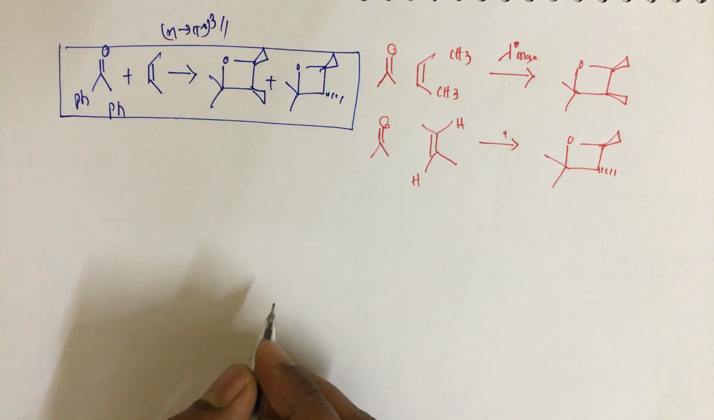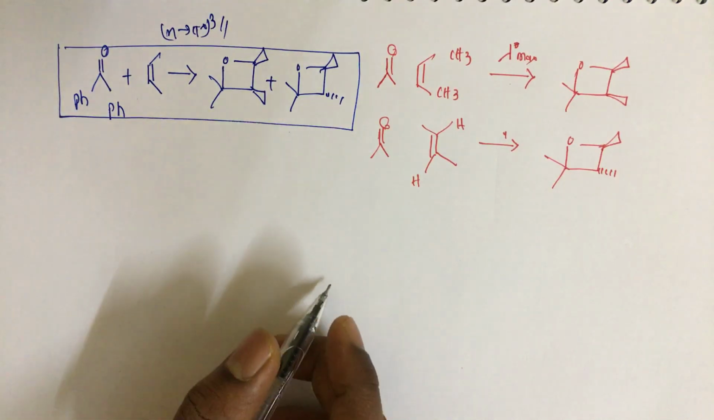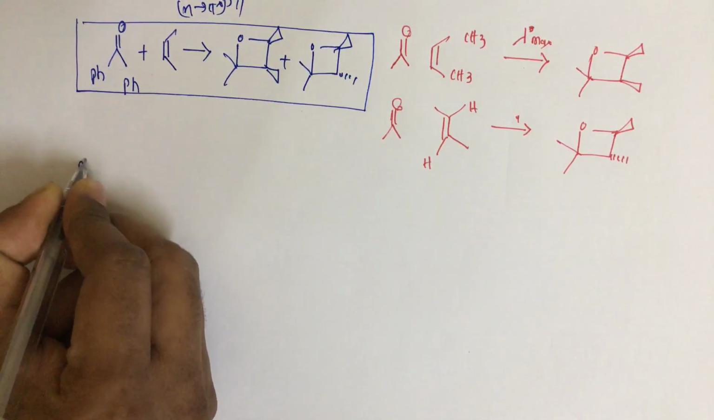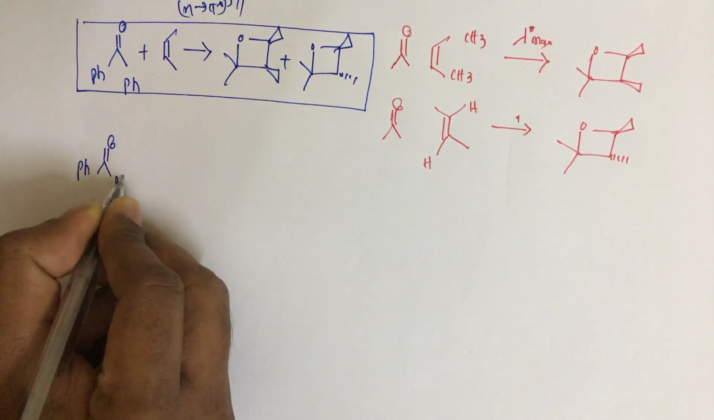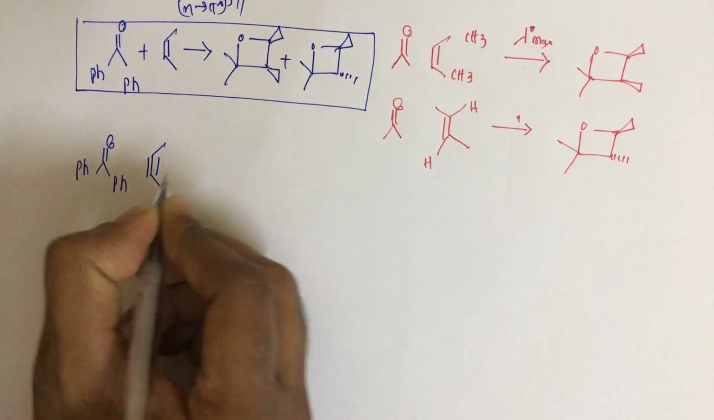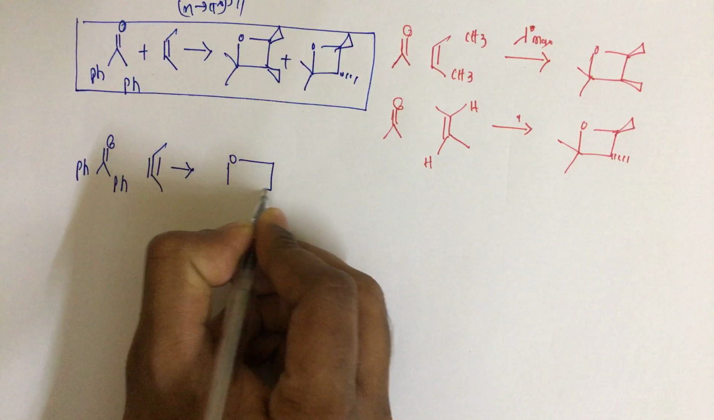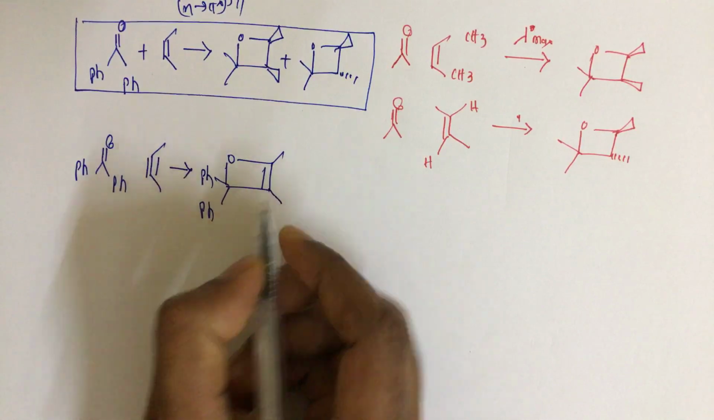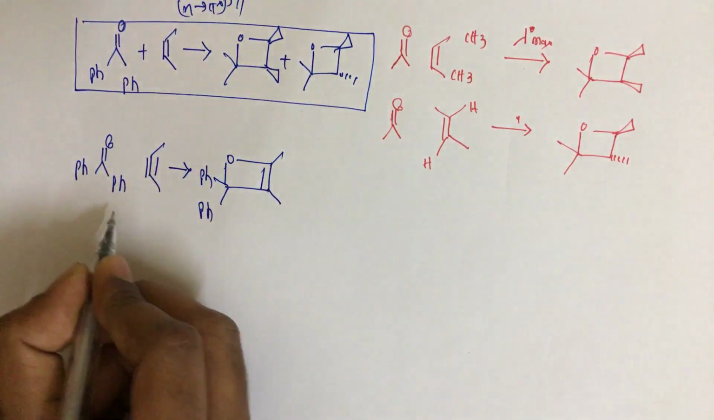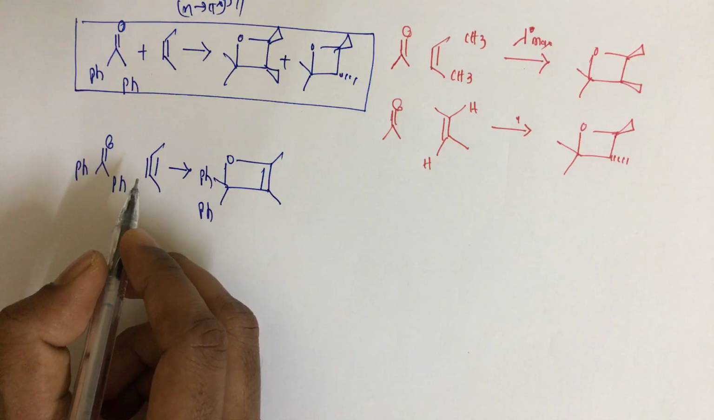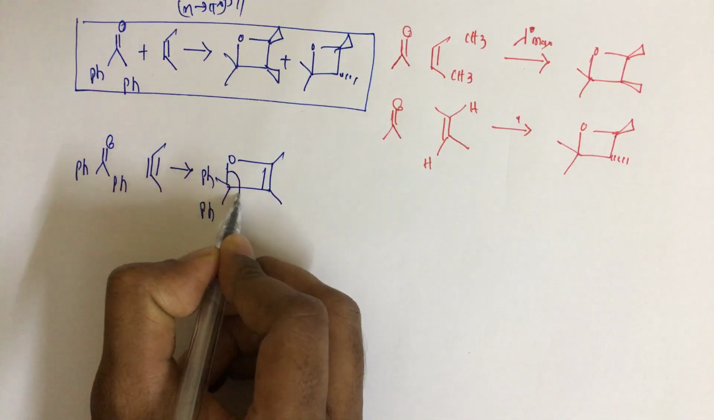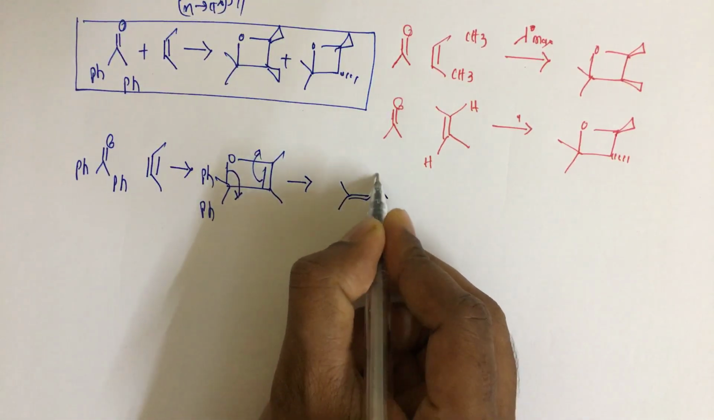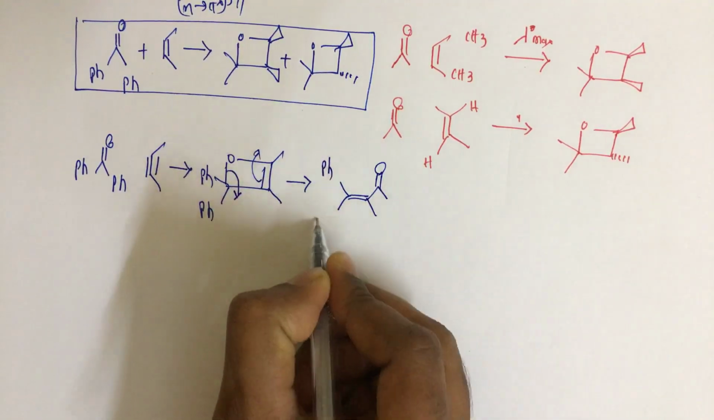And some examples I have for the Paternò-Büchi reaction here. We have benzophenone plus alkyne, which forms an oxetene. When we have an alkyne, in that case we know that alpha beta unsaturated carbonyl compounds form. This bond comes like this, and this goes here. So this will be the product.